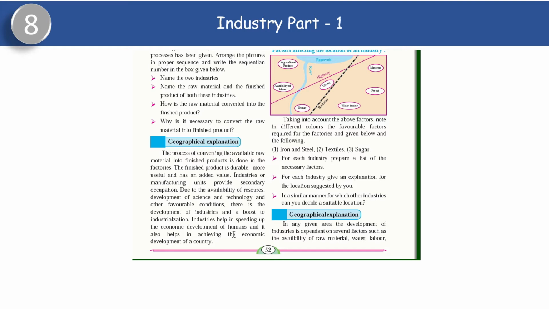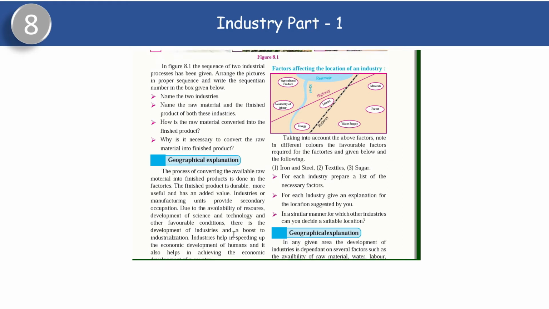Now, see in that figure over there, factors affecting the location of an industry. See what we have got in that figure. There is agricultural produce, availability of labor, energy, market, minerals, forests, water supply. These are your factors affecting the location of an industry.